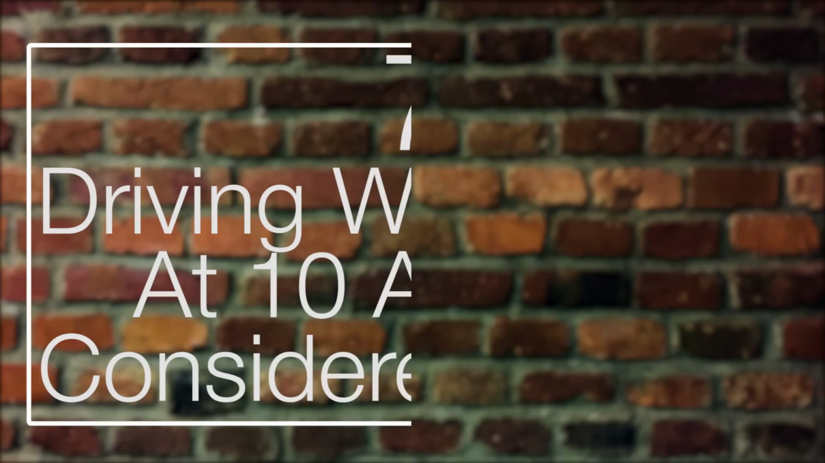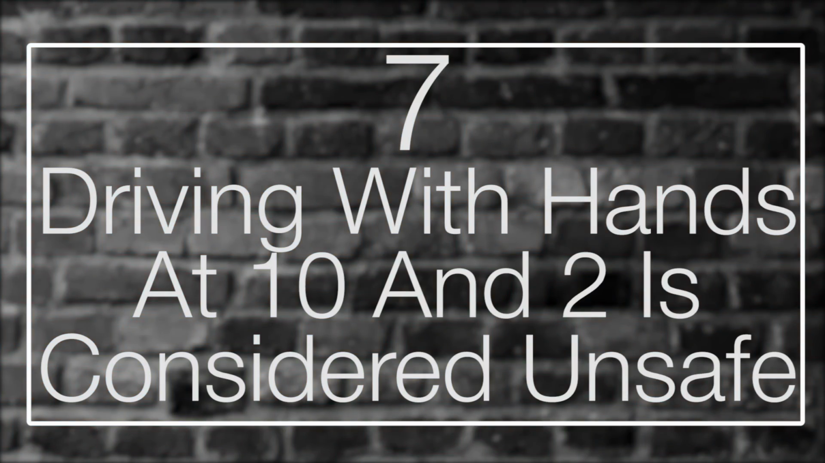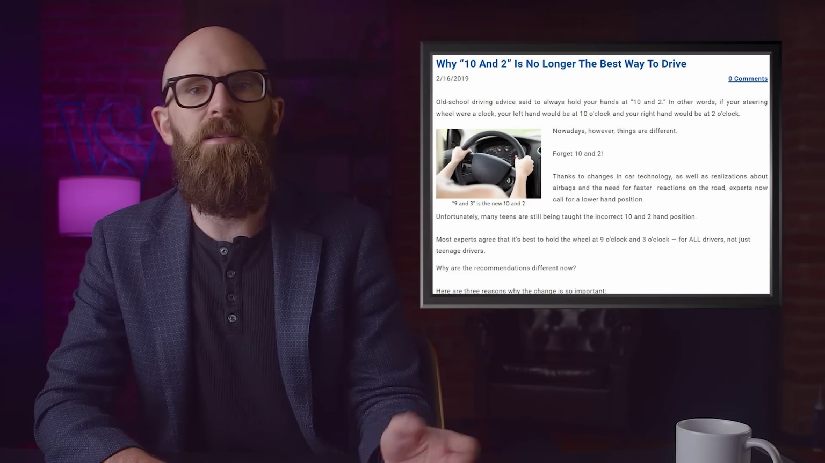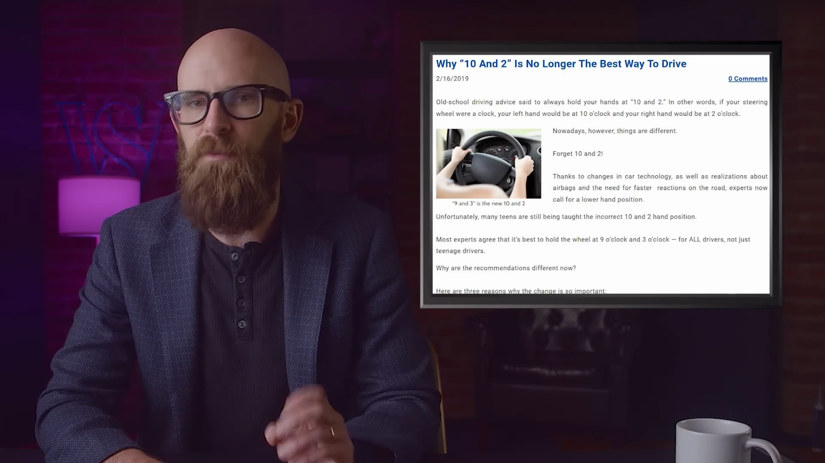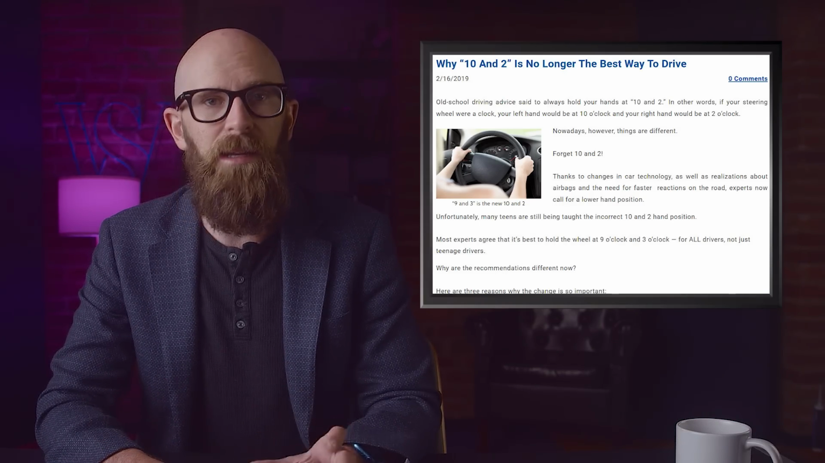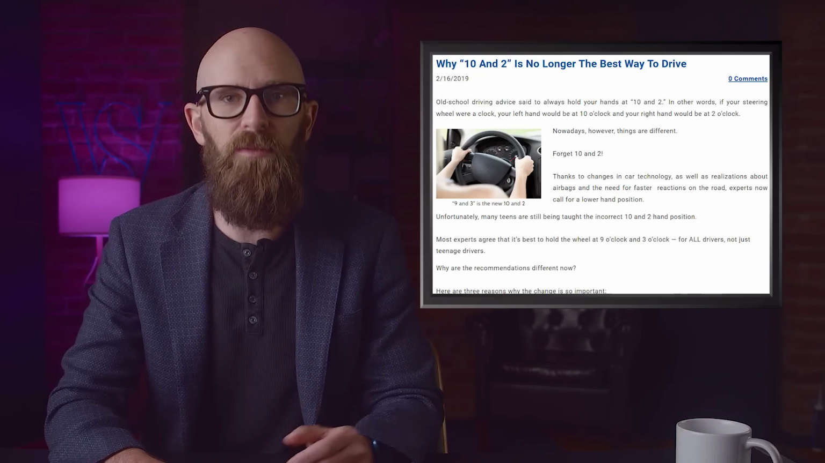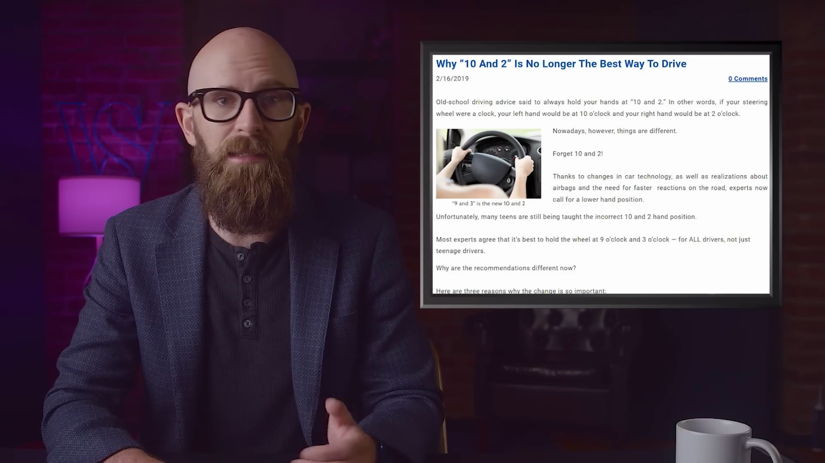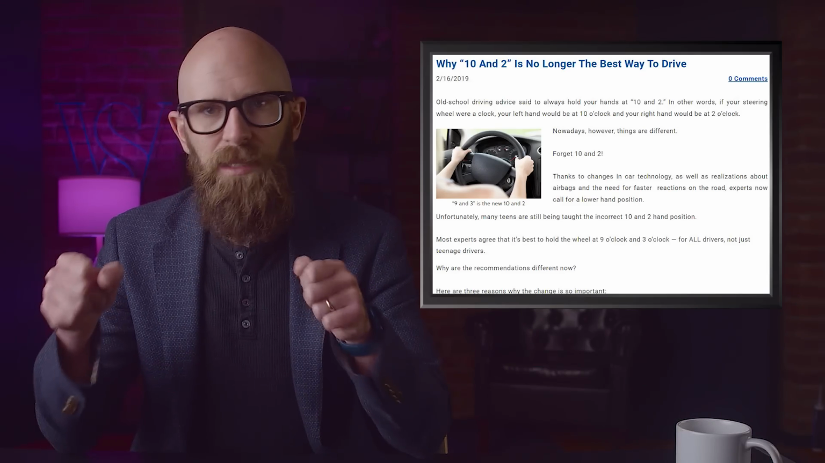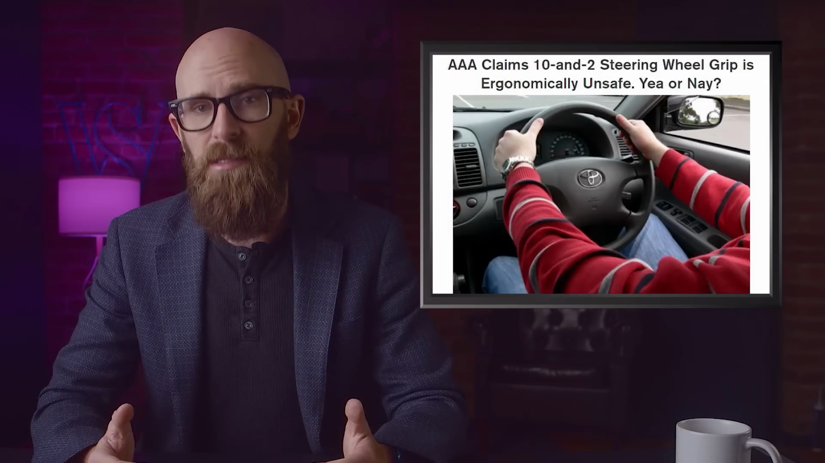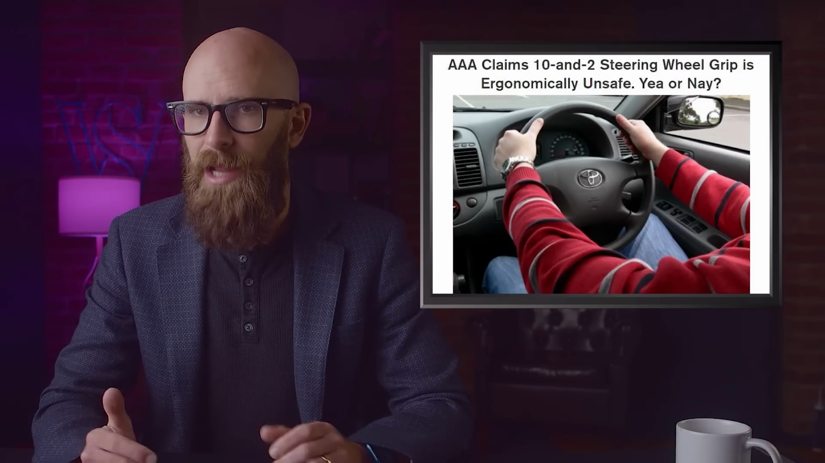Number 7. Driving with hands at 10 and 2 is considered unsafe. Hands at 10 and 2 is a cliche you'll run across when learning how to drive, and a trope that will sometimes pop up in comedies now and then when someone is learning to drive. For many years, it was the standard rule for where to keep your hands on the wheel, likening the steering wheel to the face of a clock and indicating that you should align your hands with 10 and 2. They even make smart steering wheel covers that warn you if your hands leave that position.